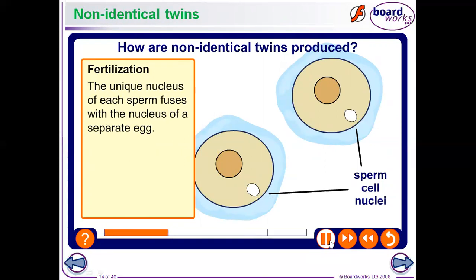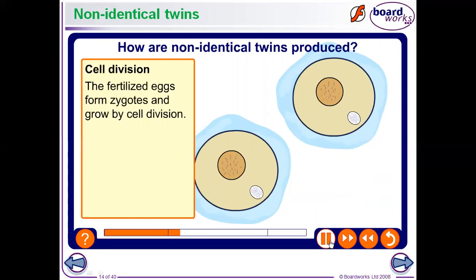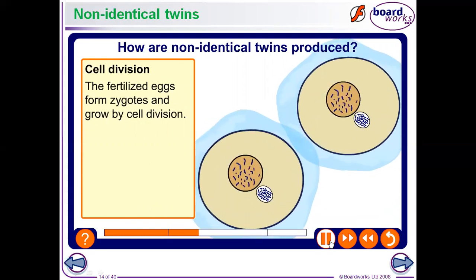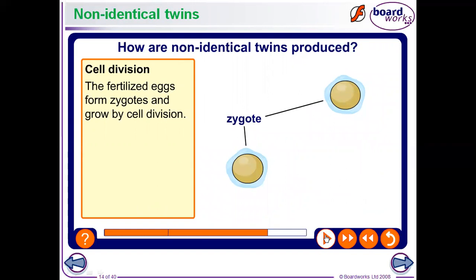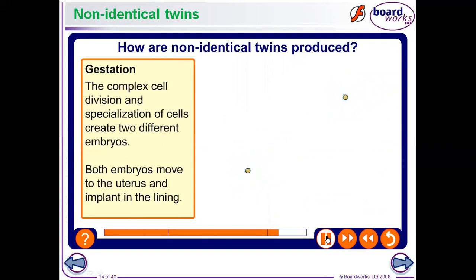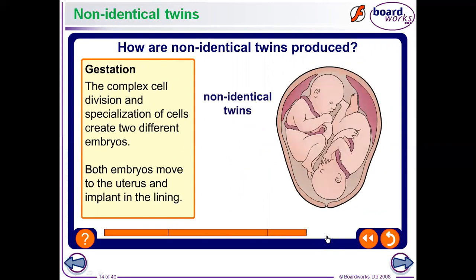Now, the fertilized egg, the zygote, grows by cell division, and the fusion of both nuclei takes place here. So two different zygotes are produced here. The complex cell division and specialization of cells create two different embryos. Both embryos move to the uterus and implant in the lining.